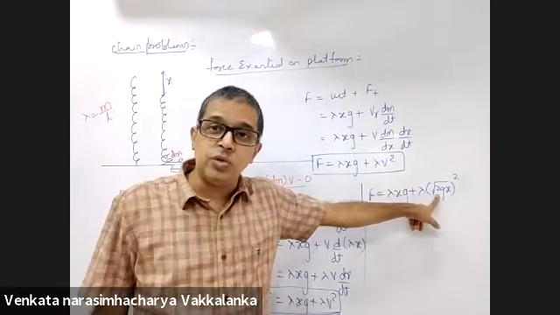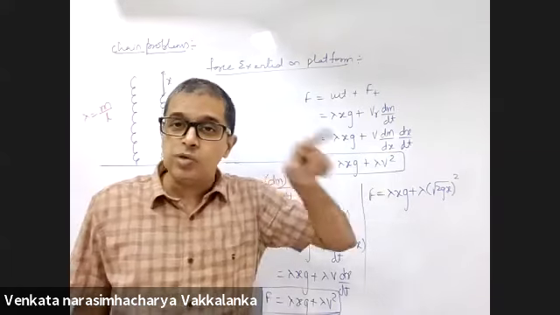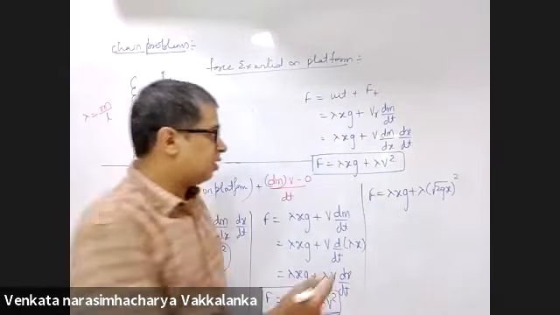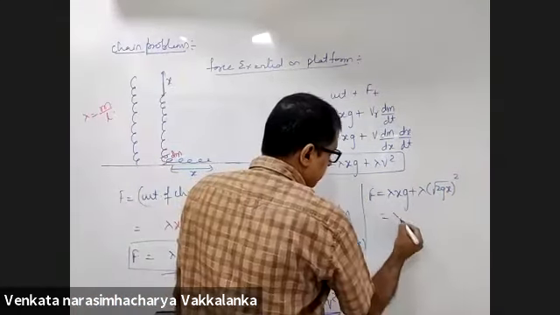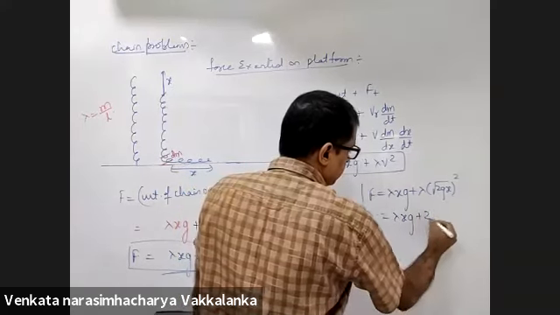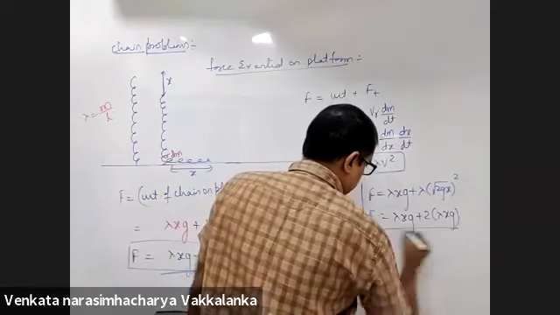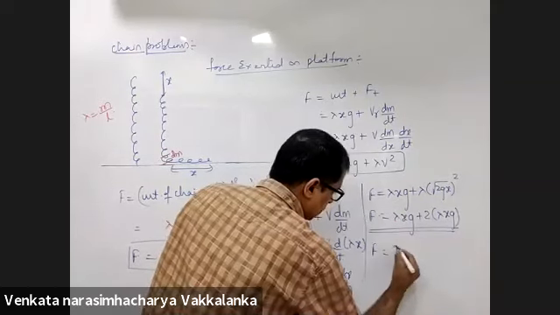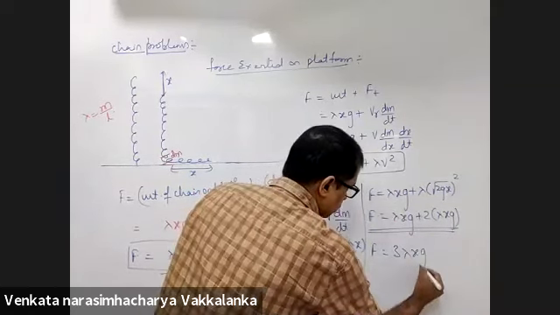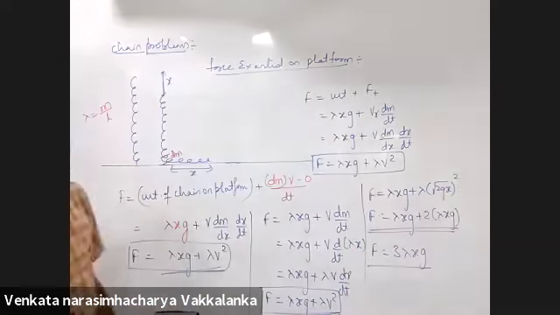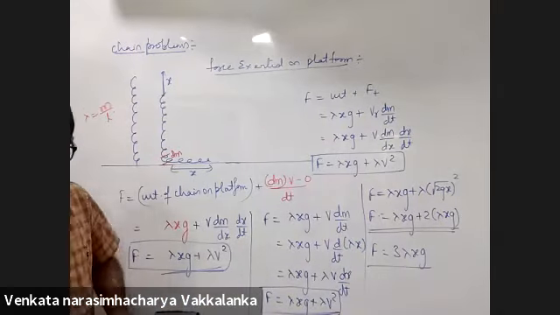Velocity is root over 2gx, since v square is equal to u square plus 2gx. Now this becomes lambda x into g plus 2 times lambda x into g. That means net total force is 3 times the weight of the chain on the platform.